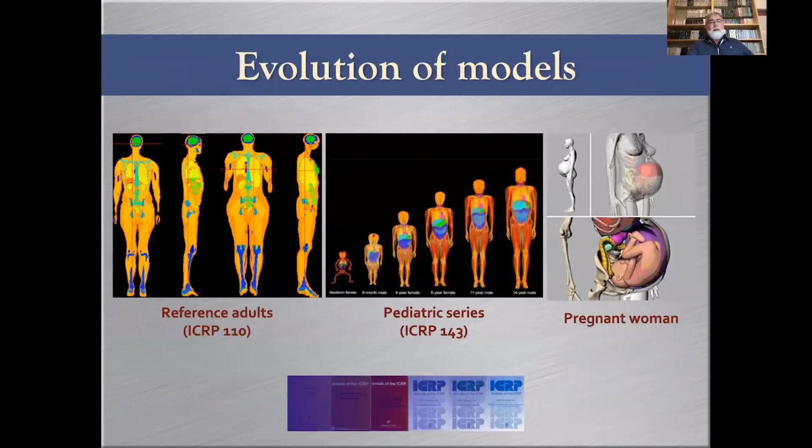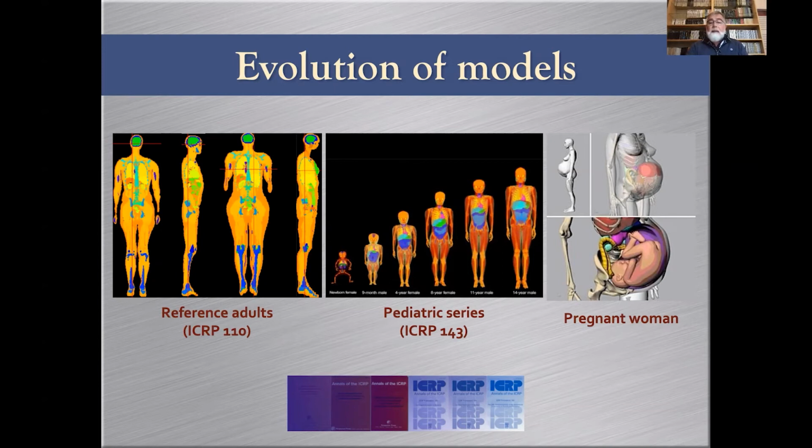Then the evolution of the models. We now have reference adults that are voxel-based models. So you can see to the left, the adult male and female reference adults. Then a pediatric series that was recently published by ICRP in its report 143, where there is in fact a series of 10 models, 5 male and 5 female models at different ages.